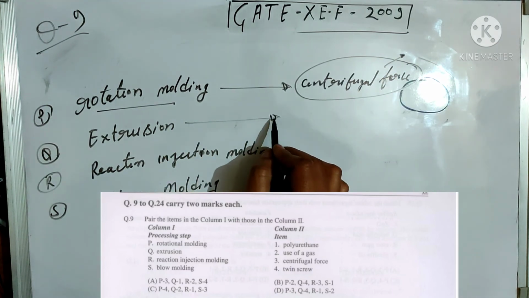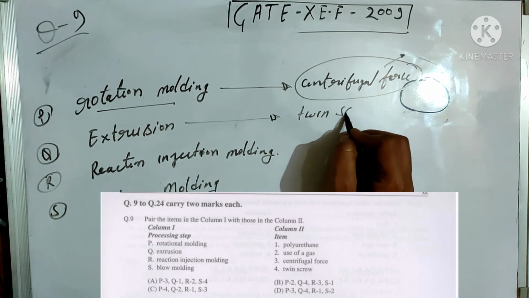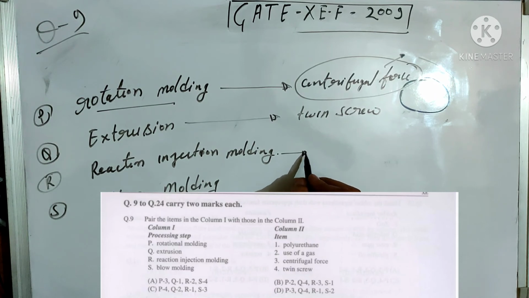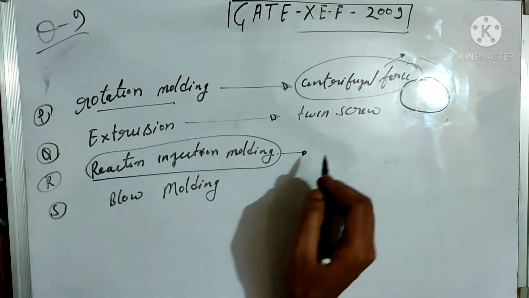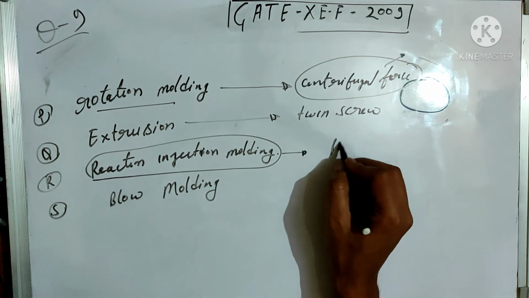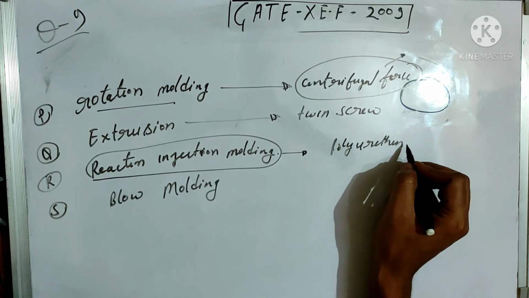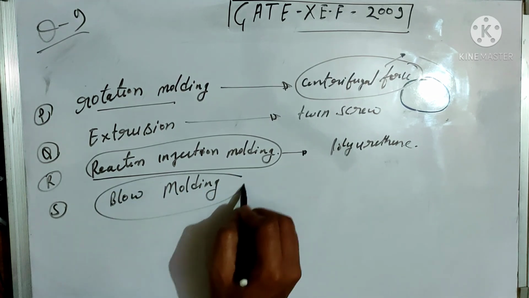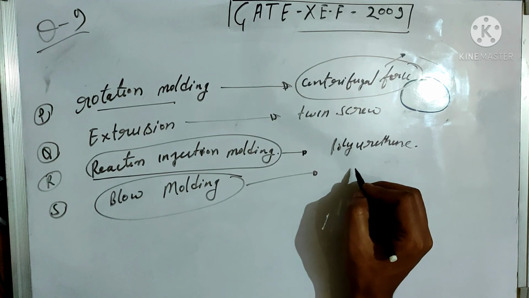In extrusion, the twin screw, and the reaction injection molding is used for making the polymeric foam of the polyurethane. Then the correct match is polyurethane. In the blow molding, gas is required to separate the film.